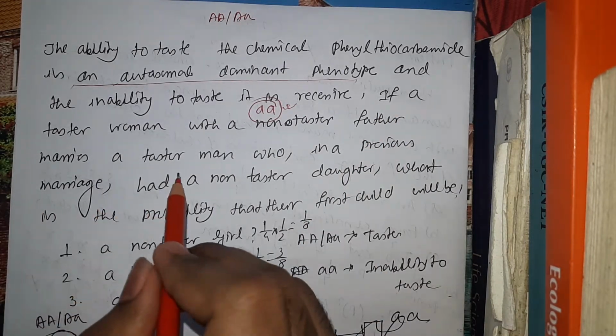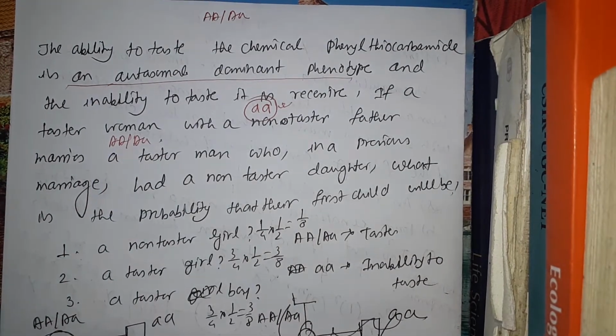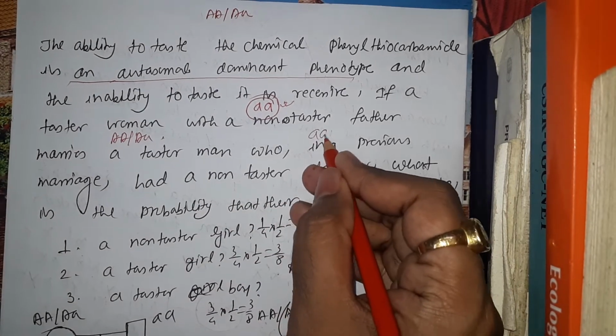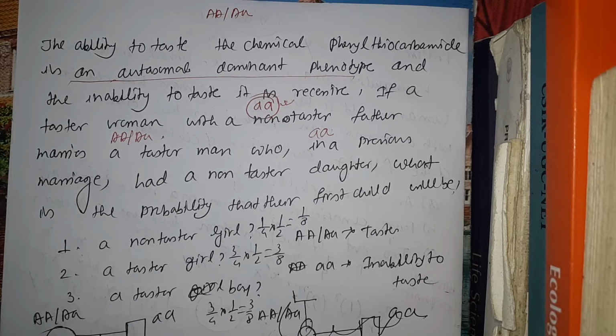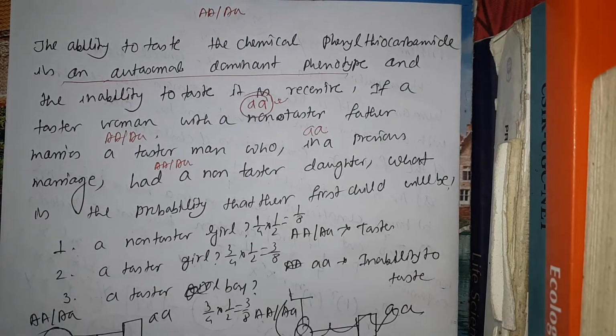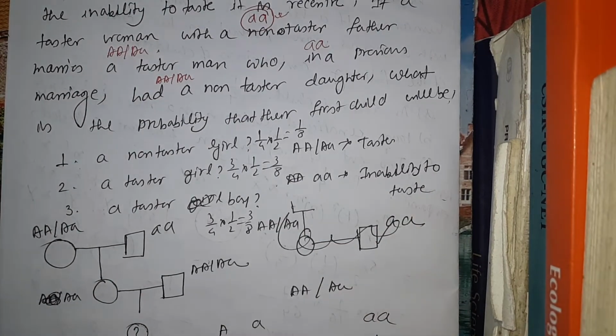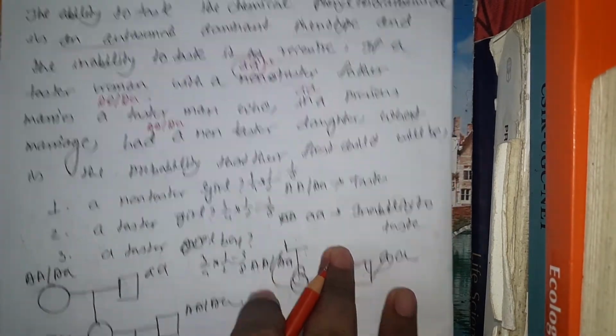If a tester woman, that means the genotype for that girl is capital A capital A or capital A small a, with a non-tester father, that means small a. Now try to learn this. Read the question very carefully. She marries a tester man, tester man means capital A, who in a previous marriage had a non-tester daughter. Now let's try to depict this in the form of a diagram so that it will be easy for you.